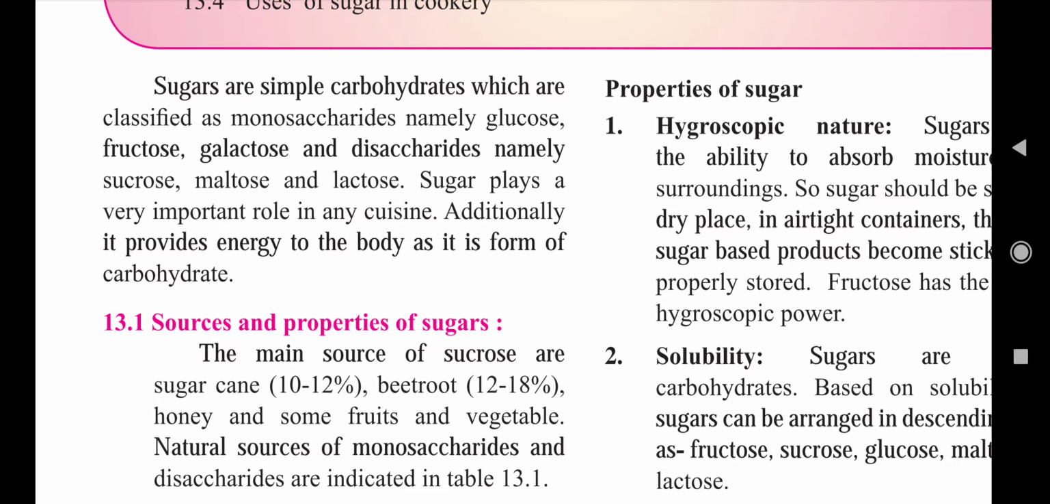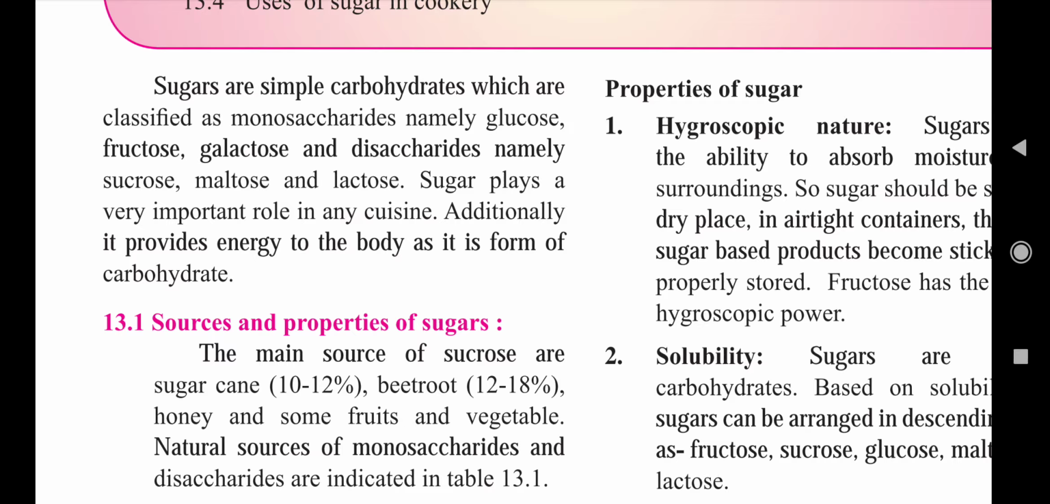And third one, that is lactose, which is also a disaccharide. It is mainly found in milk. One and only source of lactose is milk, and it is composed of two monosaccharide units, that is glucose and galactose. Okay, so these are the disaccharides.